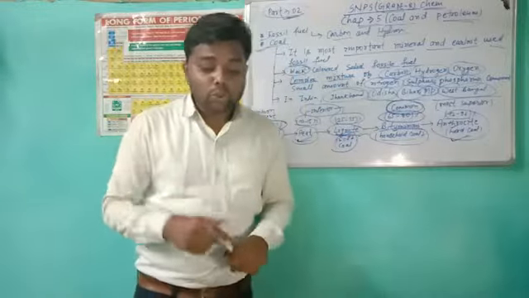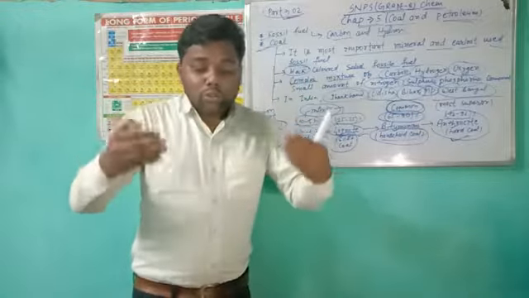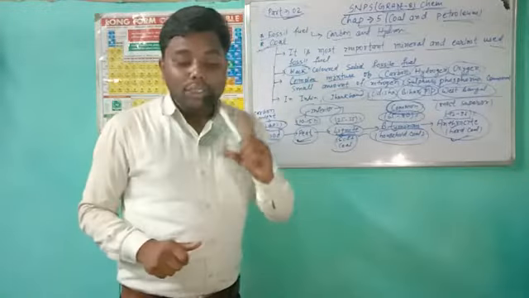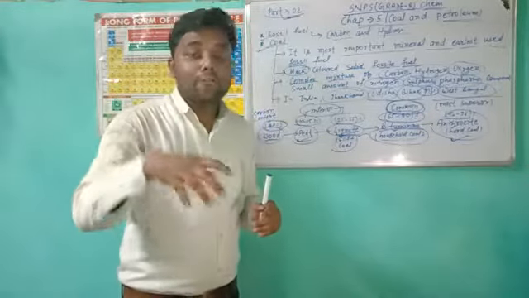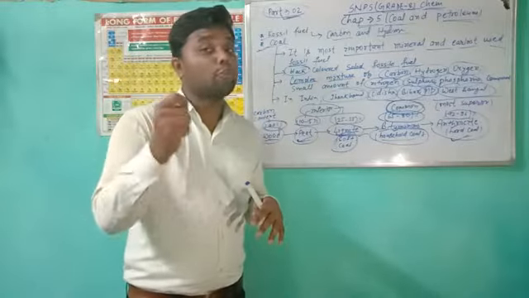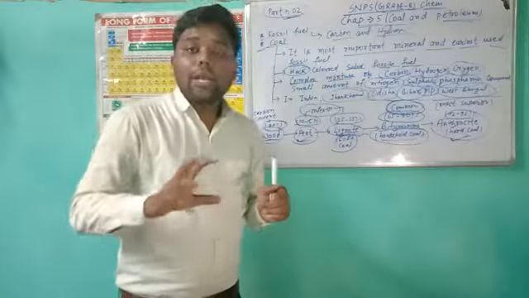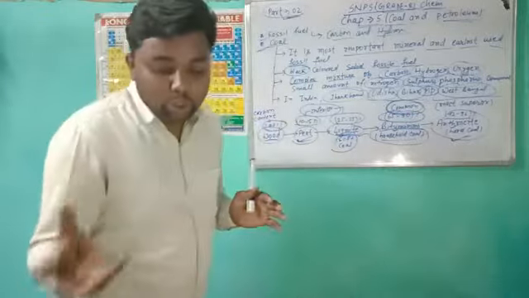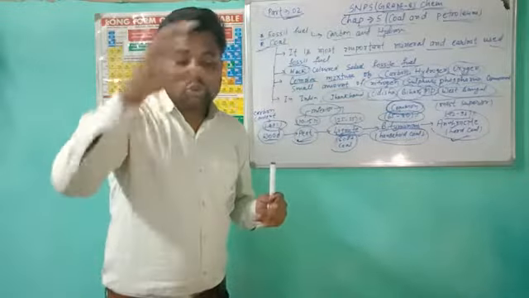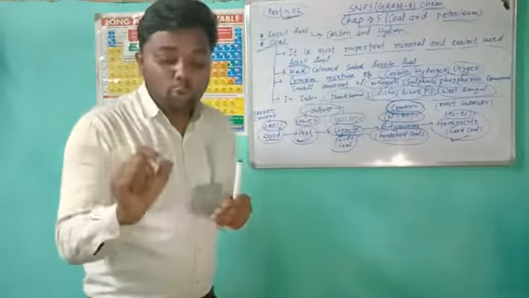The next use of coal is that it can also be used to make several products like coke, coal tar and coal gas. After this topic, we will discuss the distillation of coal, in which we will study under which condition coal converts into coke, coal tar and coal gas.